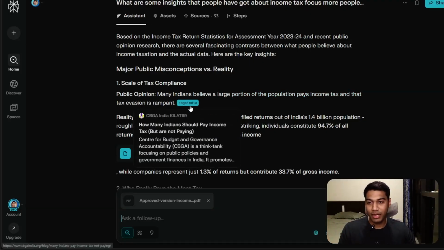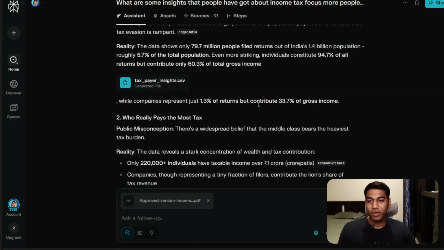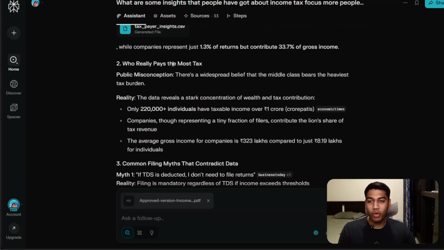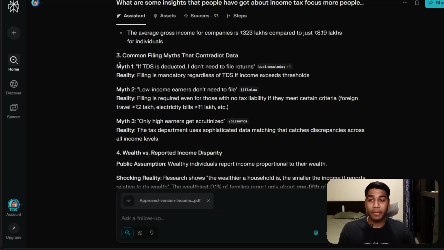People might think that, but very simply, I don't believe people think that right now, so that might not be correct. And then you also have who really pays the most tax. There's a widespread belief that the middle class bears the most tax burden, and the data reveals that it is actually the concentration of wealth, average gross income for companies. So obviously corporates pay higher than individuals. And then it created myth and reality. These are some cool things that you can do with it.